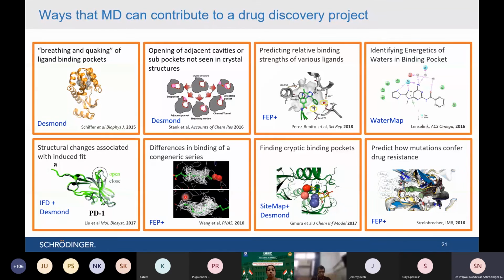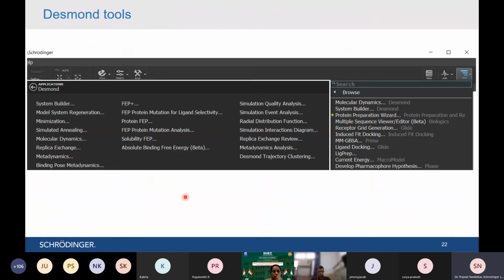So this is what all type of applications which are there for the MD simulation in the Schrodinger suite, with which one can study various type of parameters or conformational changes of the protein or protein ligand complexes. So for that, all tools are present inside the Schrodinger suite itself. If you are familiar with the Schrodinger suite interface, which is Maestro, you would see there is a task button, and in which you have all those options which are present for system builder, molecular dynamic simulations.